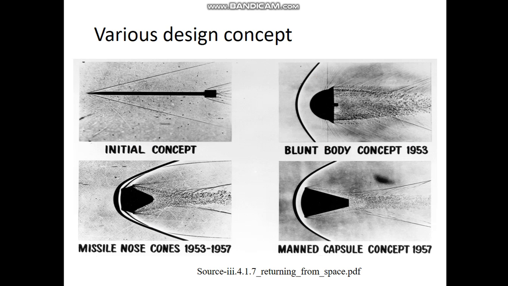The second concept is the blunt body concept in 1953, and the blunt body has a detached shock wave, so the shock forms far from the body, and less heat is absorbed by the blunt body. And then you can see the missile nose cone in 1953 to 1957, and further the mercury capsule concept in 1957.